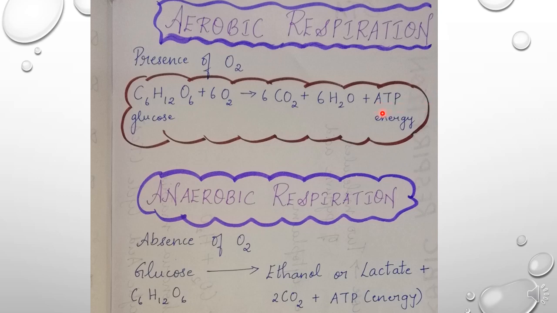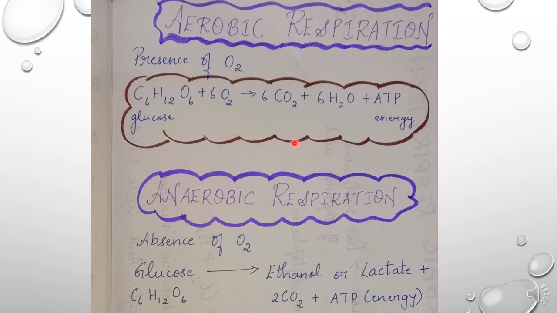That is nothing but energy. Completely oxidized means oxygen also joins, and it is converted into carbon dioxide, water and ATP. ATP is nothing but the energy form.